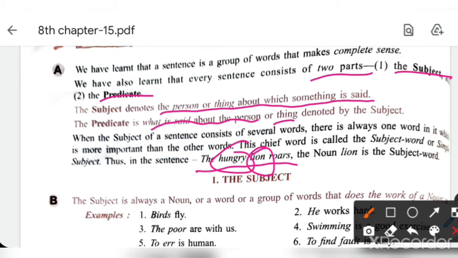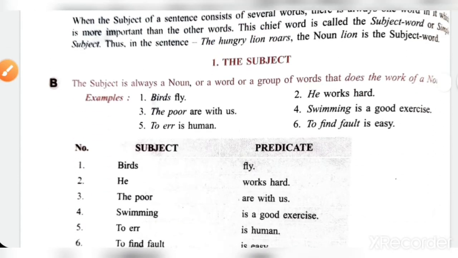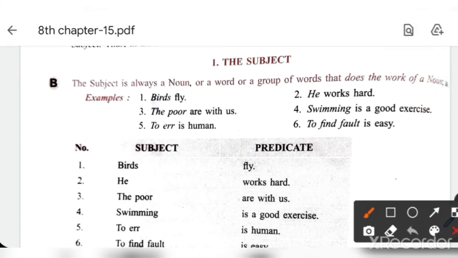Now we will study the subject in detail. See, the subject is always a noun or a word or a group of words that does the work of a noun. Now you know what is a noun. A noun is a name of a person, place or thing. So here the subject is always a word which works as a noun.